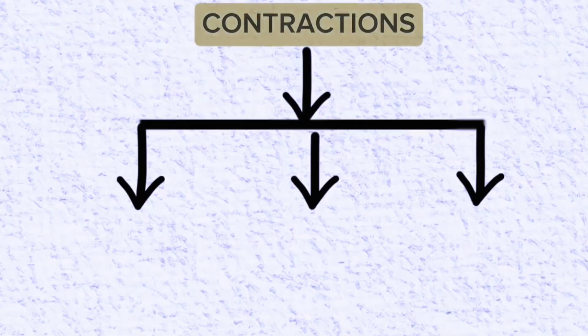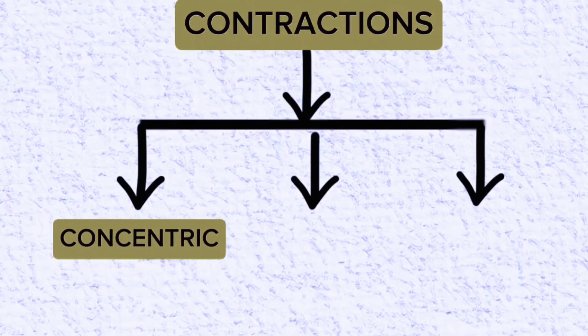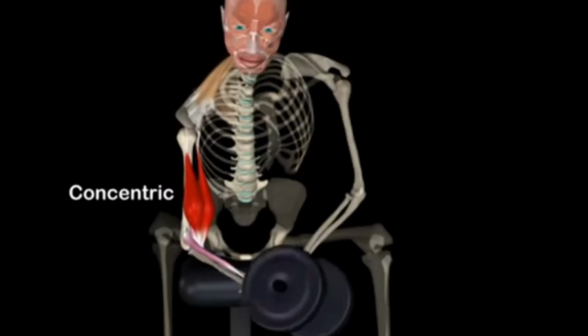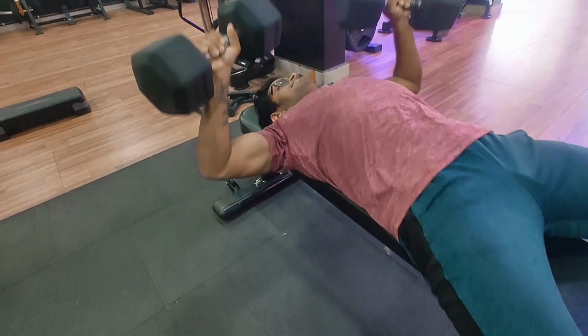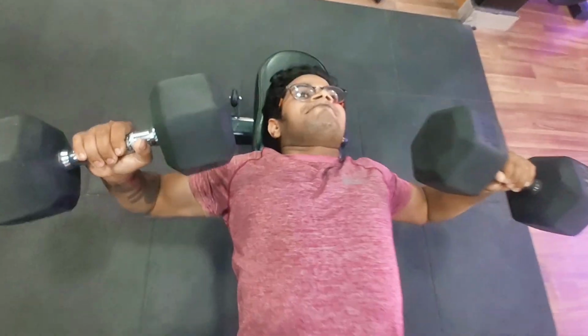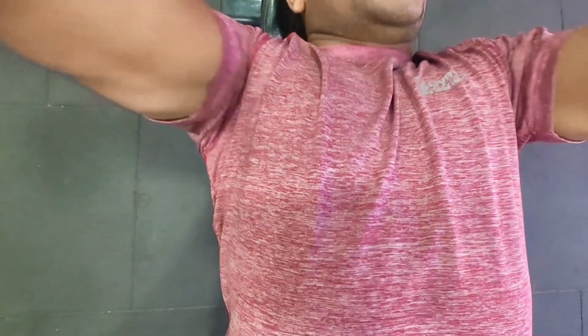But here, our muscle contracts in three different ways. Let me explain the three contractions as easily as possible. First contraction, concentric contraction. This is when your muscles shorten while producing force, or shorten while lifting or pulling weights. For example, let's take bench press. When I push the weight to the top, my chest muscles are shortened or squeezed. This is called concentric contraction.